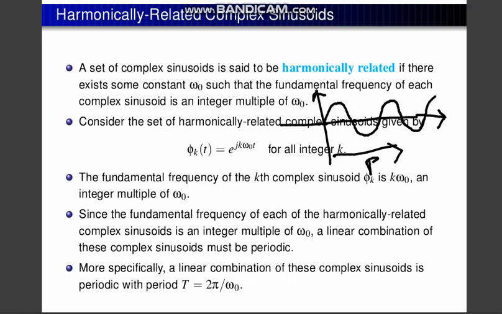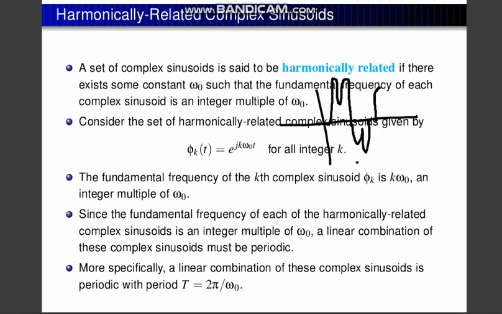This sinusoidal can be related as harmonically related. If that is the signal, and after the period, the same figures and signals come along again, then this part and this part are harmonically related. This part and that part are also harmonically related, and there exists some constant omega naught.